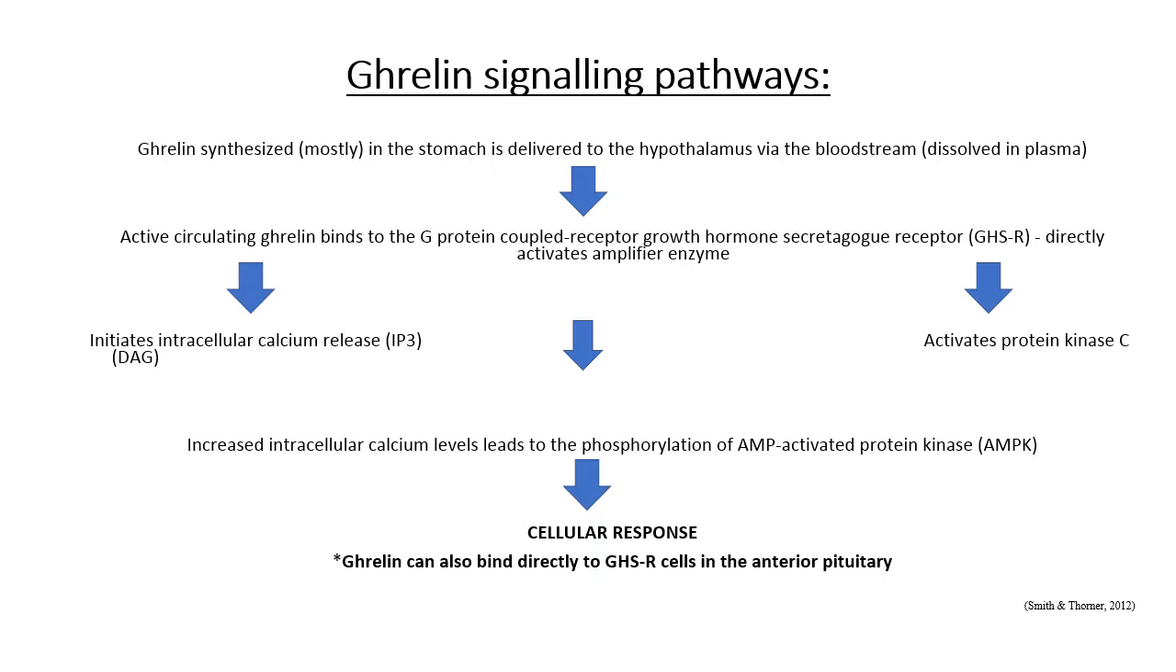Once Ghrelin is synthesized, mostly in the stomach as a peptide hormone, it is transported in the blood dissolved in plasma. On reaching the target cells, it binds to a G protein coupled receptor. This directly activates the amplifier enzyme phospholipase C. This in turn activates second messenger systems of IP3 to release intracellular stores of calcium and DAG to increase phosphorylation of AMP-activated protein kinase. Together, the phosphorylation and the increase of calcium produces the cellular response.